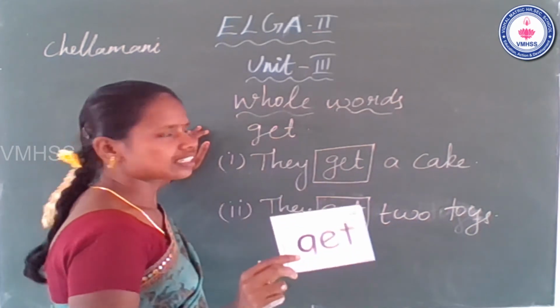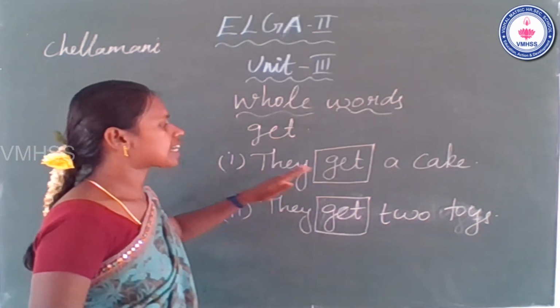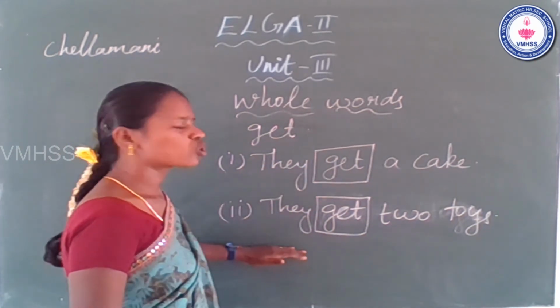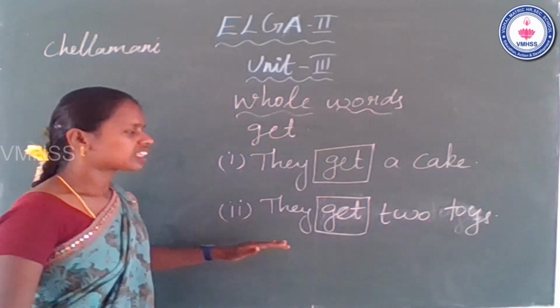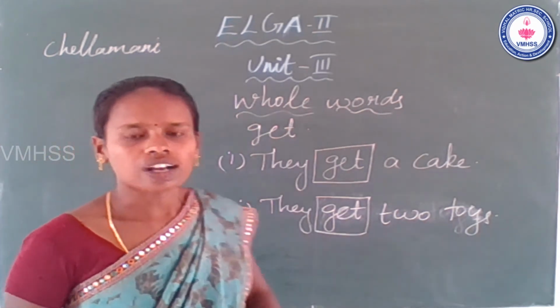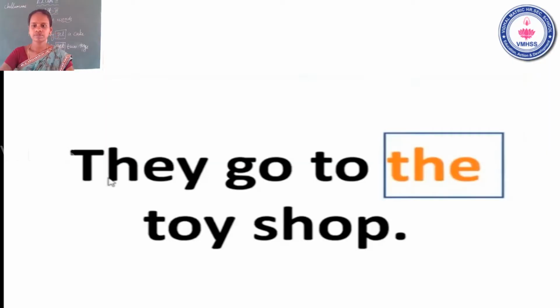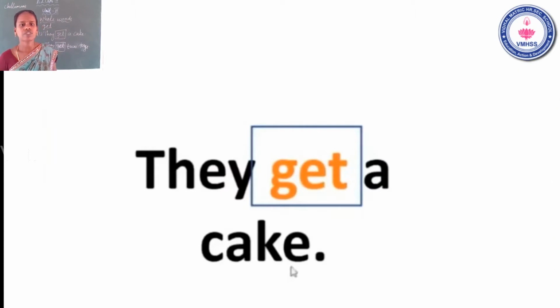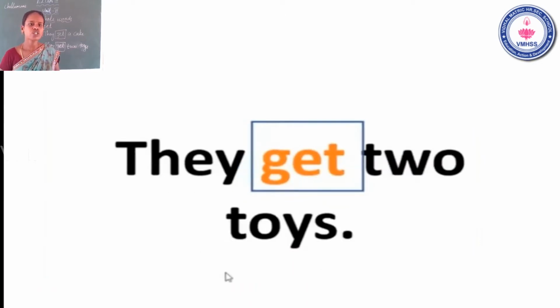Next we will see the example. The first example is they get a cake. Next one, they get two toys. Now look at the slide. The second whole word is get. The first example, they get a cake. The second example is they get two toys.